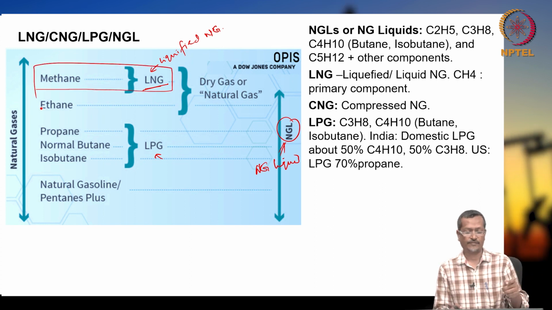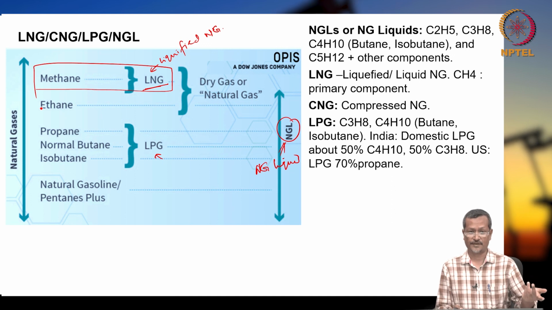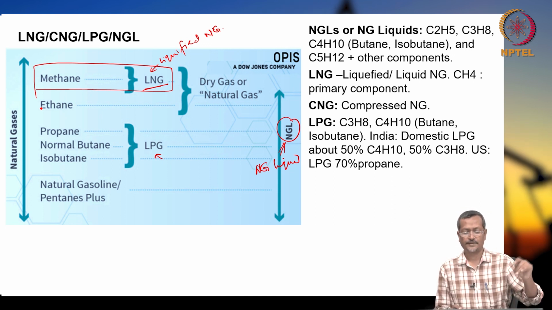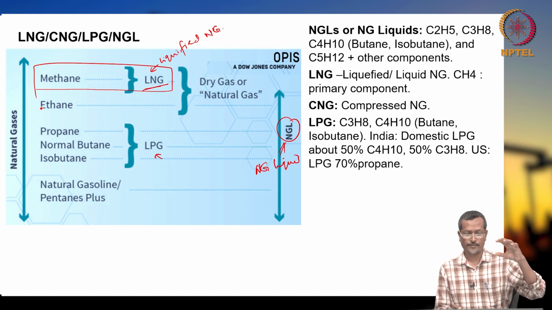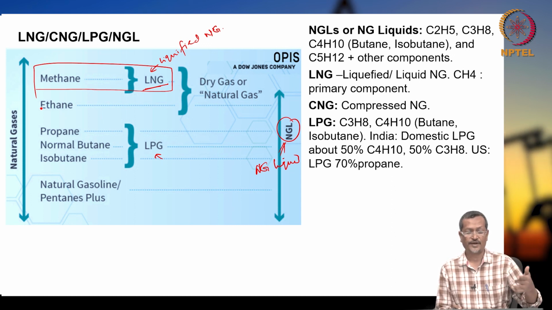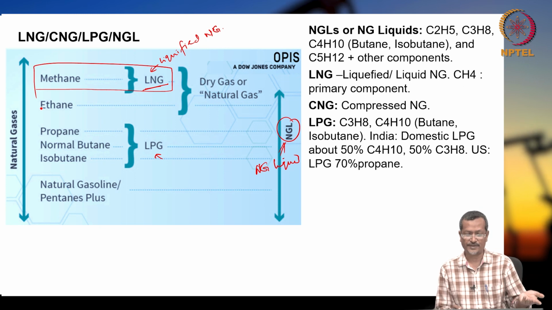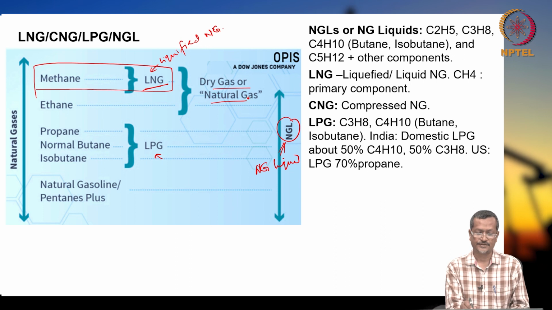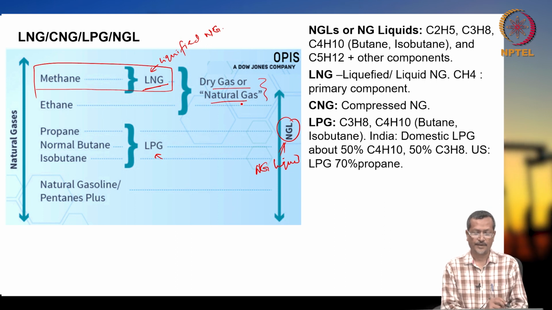Many times you may have heard the term LNG terminal, liquefied natural gas. In that case you create a very low temperature, then you make liquid of methane or natural gases. Some amount of ethane also will be there. Okay. So, this is called dry or natural gas. Normally this will be the term.